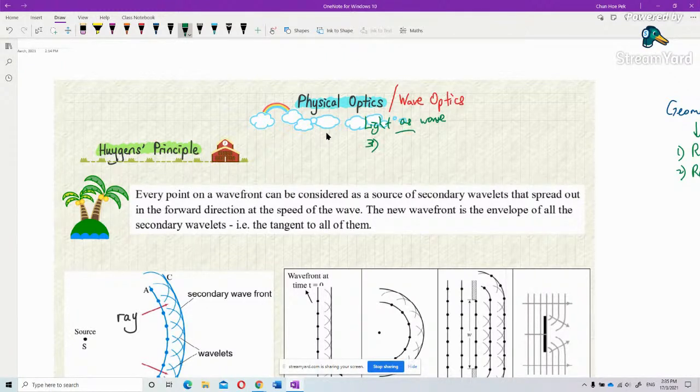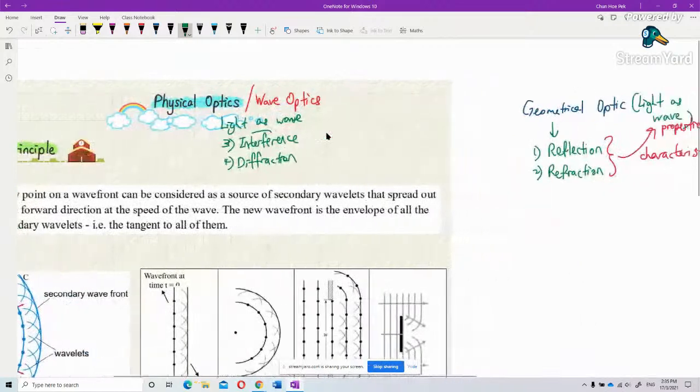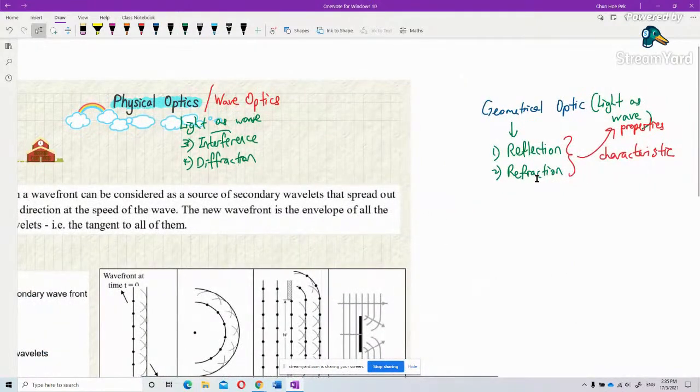Number three is the interference of light, and number four is diffraction. So reflection, refraction, interference, and diffraction, these four are wave properties. Only a wave can be reflected, refracted, and show interference and diffraction.